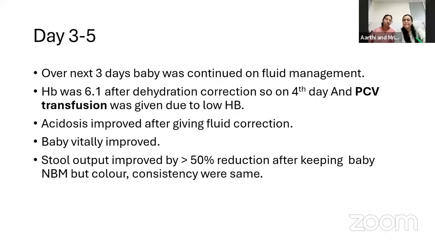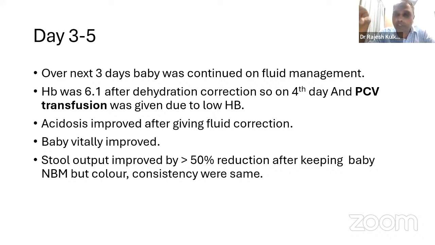So actually it is hemoconcentration. When the baby came, remember the baby was dehydrated and you actually corrected the dehydration. So this is just a kind of normalization of what the hemoglobin always was, because of dehydration there was slight hemoconcentration, and therefore you had a figure of 8.1. And remember, we said there is severe pallor on examination. With 8.1, you would not get such severe pallor. So this is the real hemoglobin. What you're seeing now, 6.1, is the actual hemoglobin.